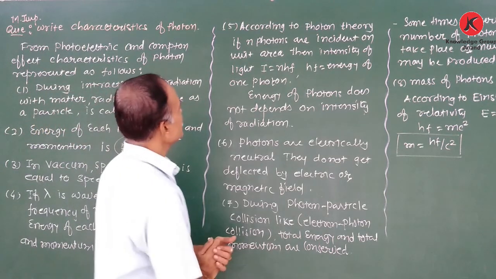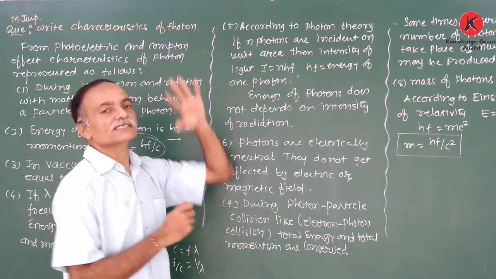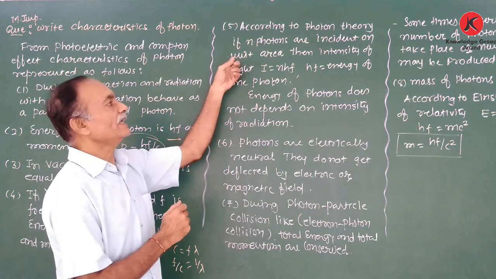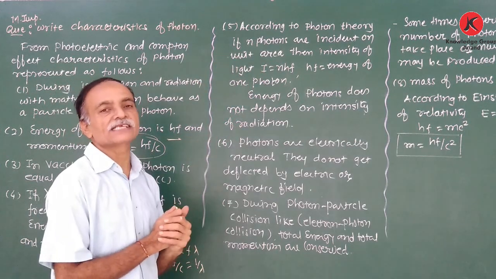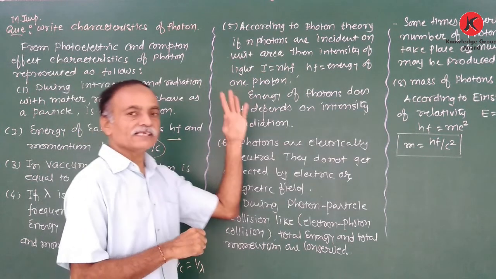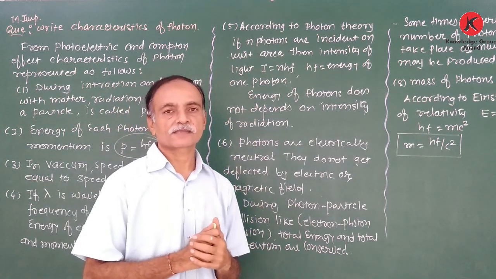Now the fifth characteristic. According to the photon theory, if n photons are incident on unit area, then the intensity of the light I is equal to nhf. Again, already we discussed the intensity of light or radiation.